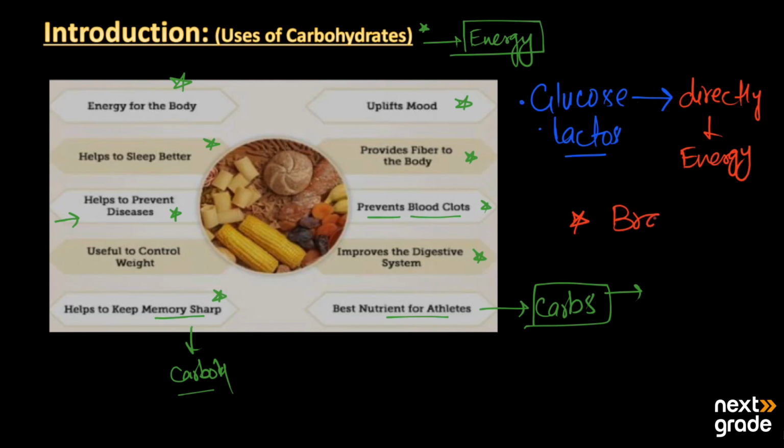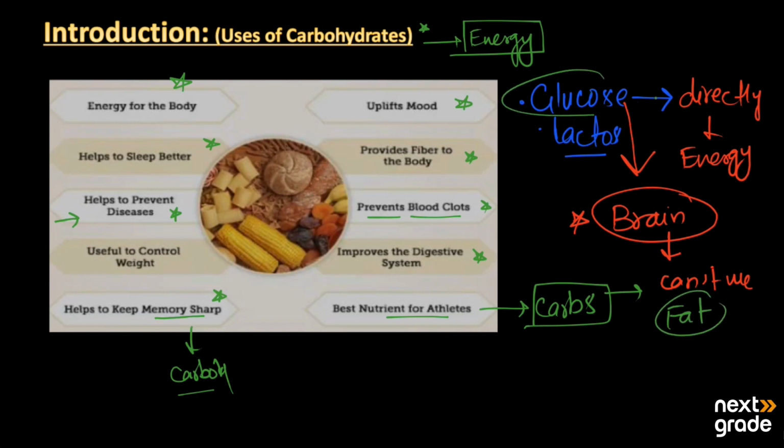Our brain needs glucose as a source of energy for its better functioning, because our brain cannot use fat. So for its functioning, it uses glucose as the main source of energy.